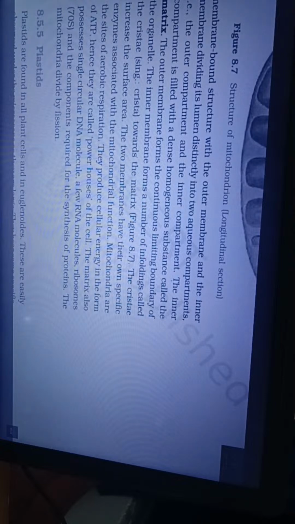Mitochondria are the sites of aerobic respiration. They produce cellular energy in the form of ATP. Hence, they are called powerhouses of the cell. The matrix also possesses a single circular DNA molecule, a few RNA molecules, ribosomes, and the components required for the synthesis of proteins. The mitochondria divide by fission.